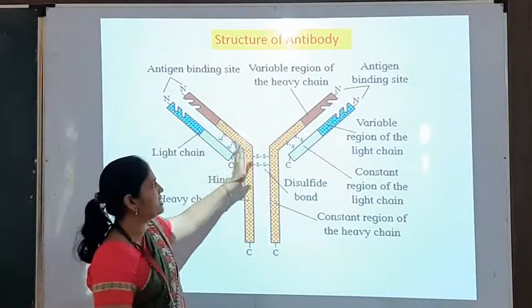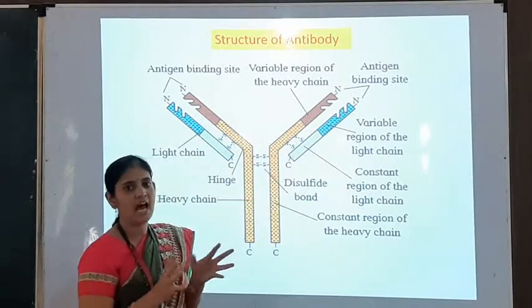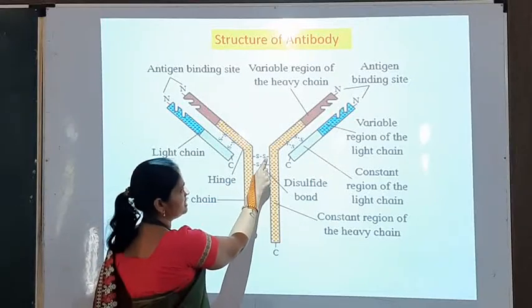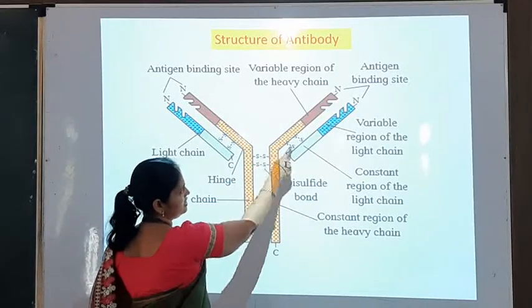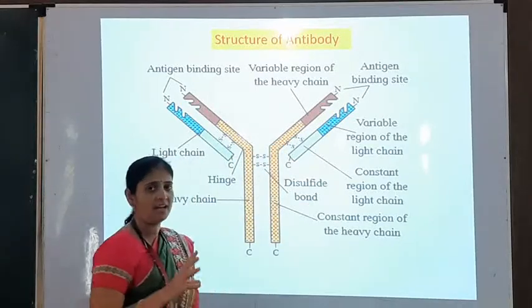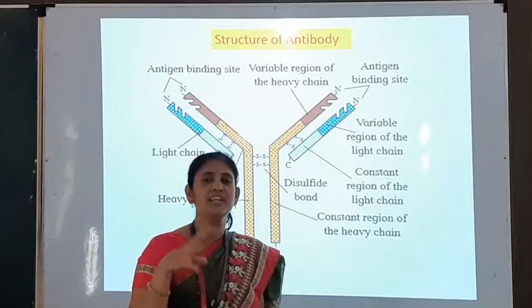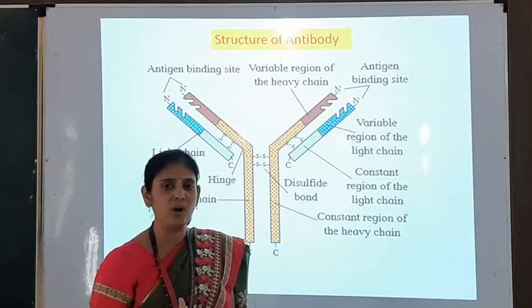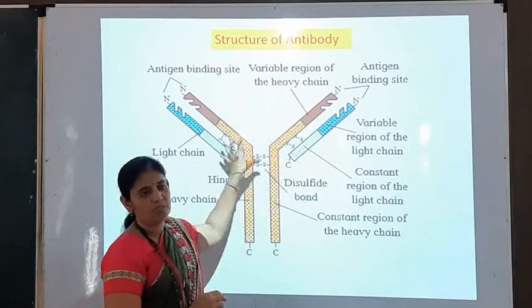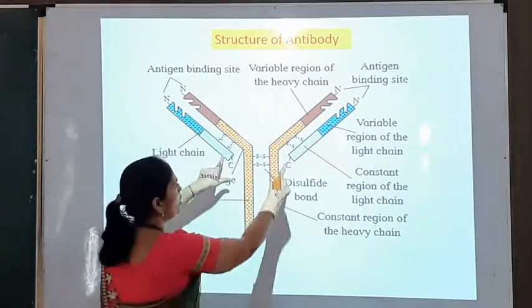All these 4 polypeptide chains are bound together with the help of disulfide bonds. Here you can see this is a bond, here and here. Out of these 4 polypeptide chains, 2 are light chains.